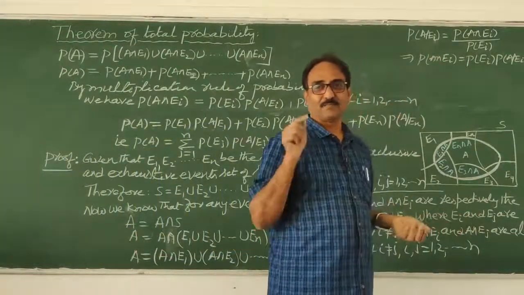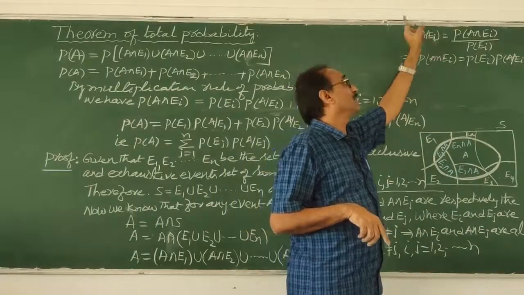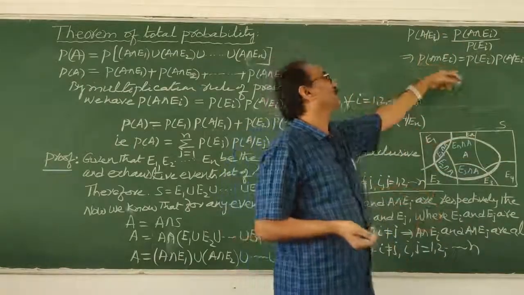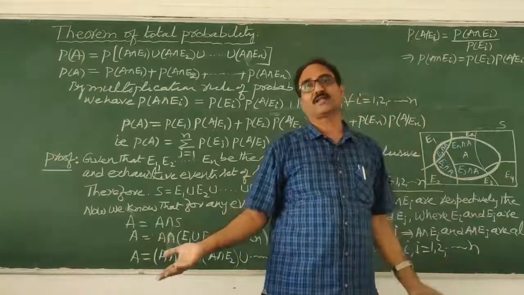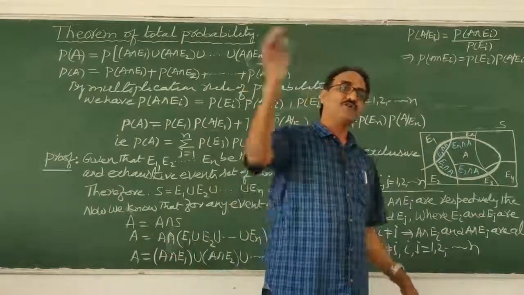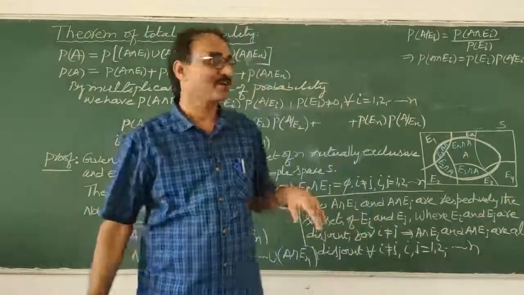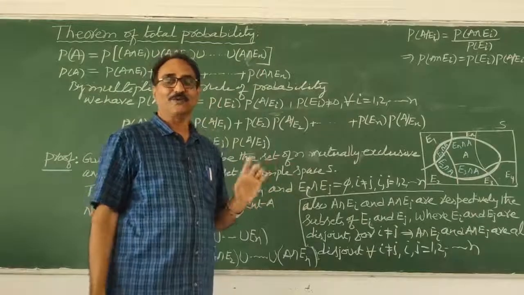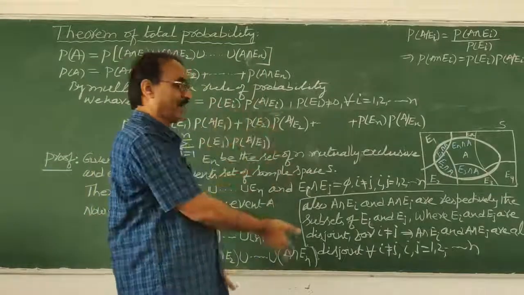But there, we should write the conditional probability, then prove the multiplication rule. In the similar way, you have to prove the total probability theorem, then we should conclude Bayes theorem. Remember this, okay? Without writing, just saying by definition of total probability, they won't give marks. So you have to prove it. Why I am not doing it here, I already explained. That's why you have to write this.